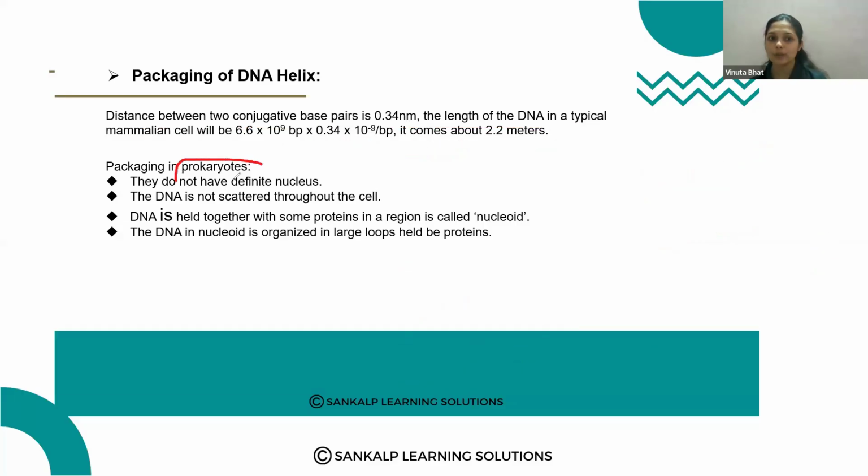How is this DNA packaged in prokaryotes? What do you mean by prokaryotes? Where the nucleus is not well defined. The nuclear region is not bounded by a nuclear membrane. So they are called prokaryotes. They do not have a definite nucleus. The DNA is scattered throughout the cell, and DNA is held together with some proteins in a region called the nucleoid.